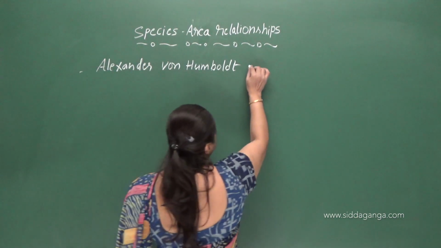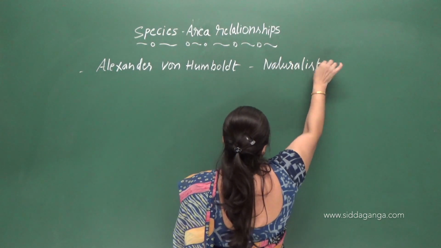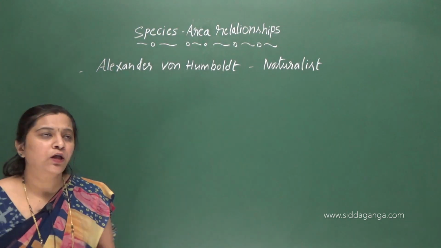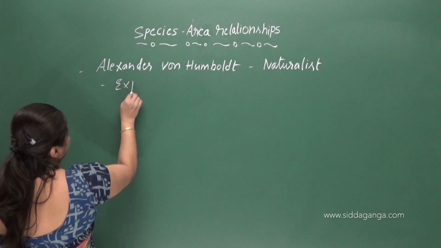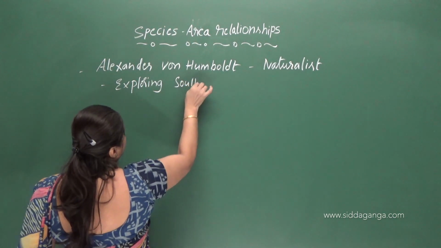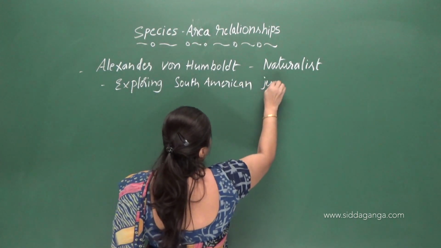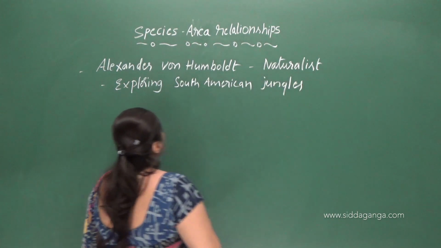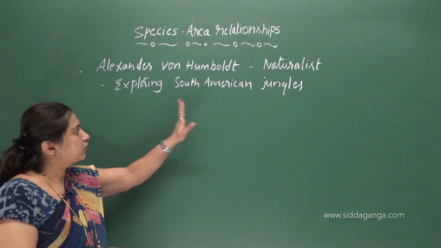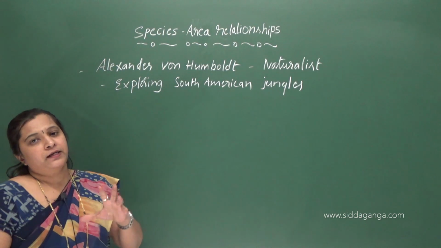He was basically a naturalist, while he was exploring the South American jungles. Exploring means, here, while he was traveling through the South American jungles, he found, he observed some interesting fact.